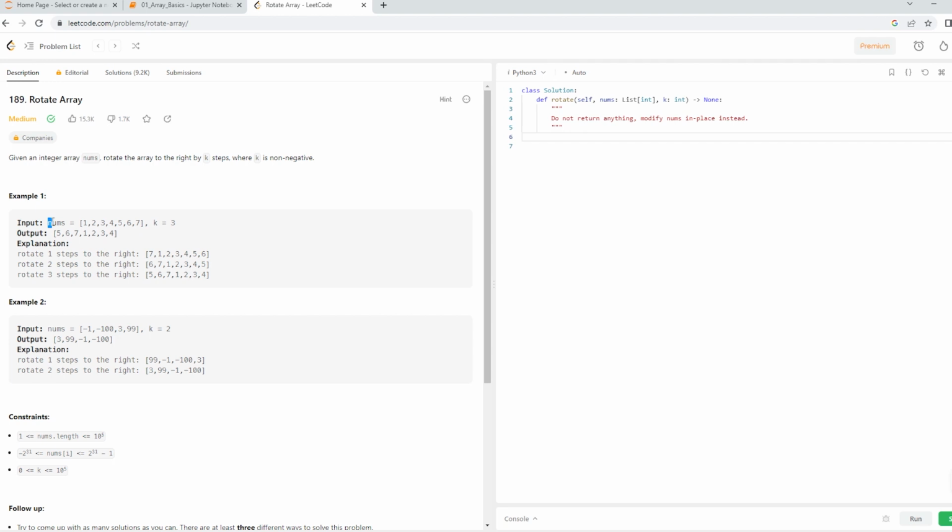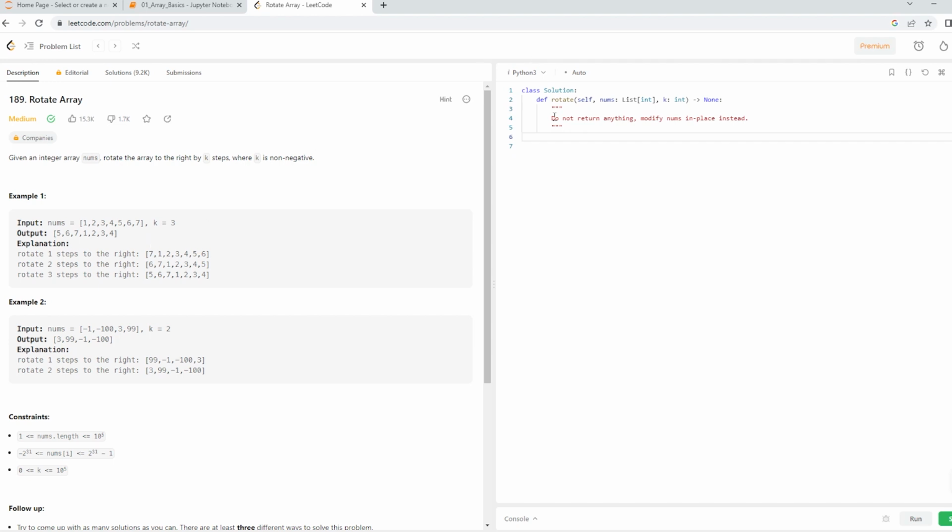It will take as input one array of numbers and a k value, and this k value essentially is going to rotate your array 3 times. First, since it is 3, it is going to take 7, put that 7 in the beginning of the array, and push all the elements toward the end. Then it is going to take 6 and rotate, and 5 and rotate, till we have 5, 6 and 7 followed by the first elements till 4.